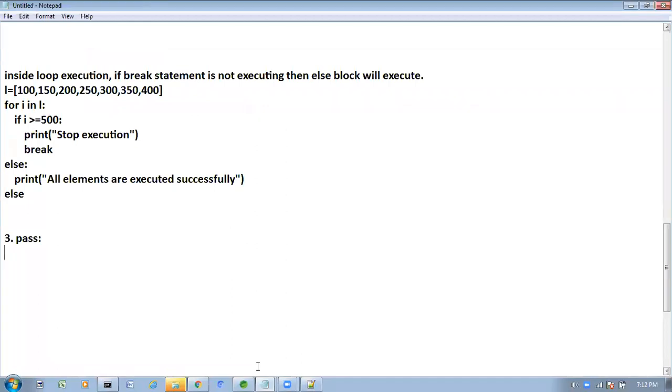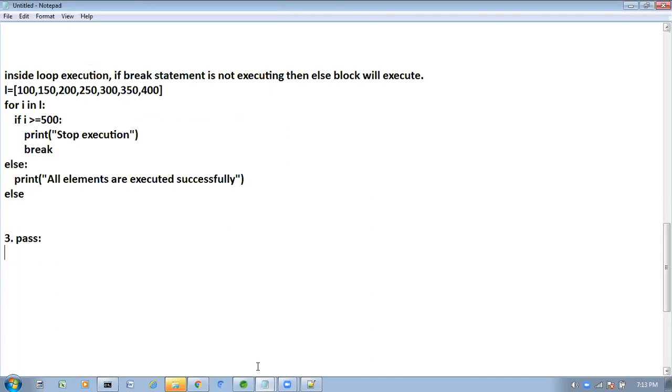When do we go for the break statement? If you want to terminate the loop execution permanently based on some condition, then we go for the break statement. When do we go for the continue statement? If you want to skip only the current iteration and continue from the next iteration, then we go for the continue statement. When do we go for pass? If you want to represent any empty methods, empty blocks, or empty classes, then we go for the pass statement.